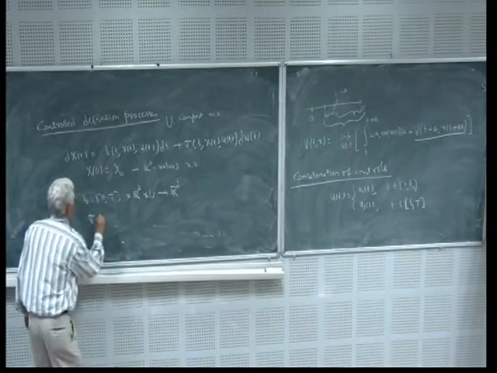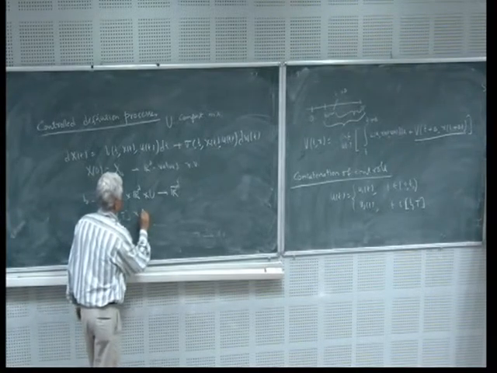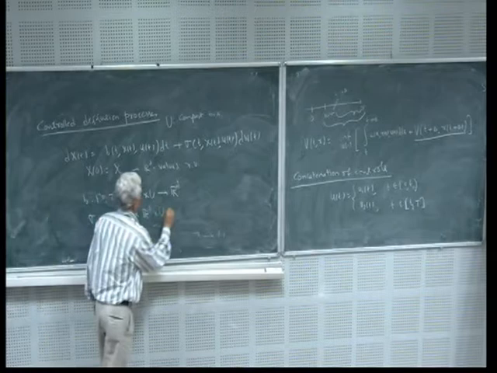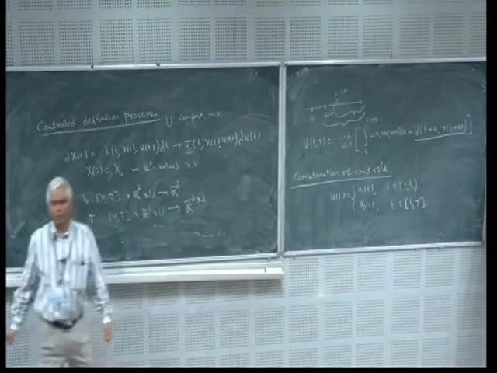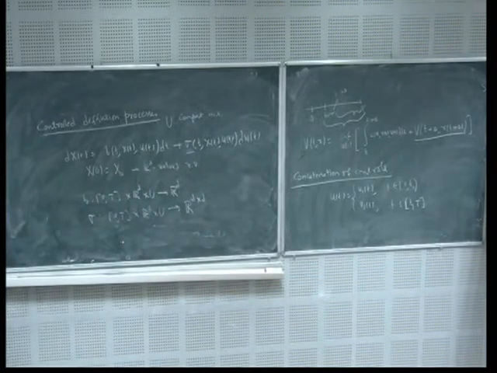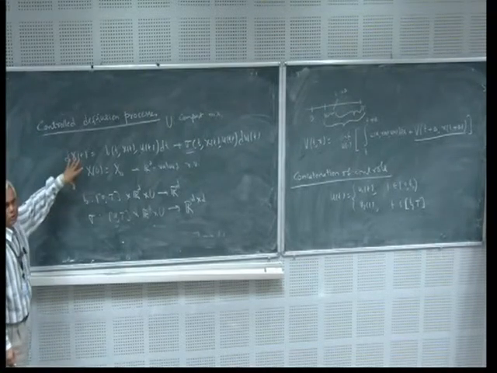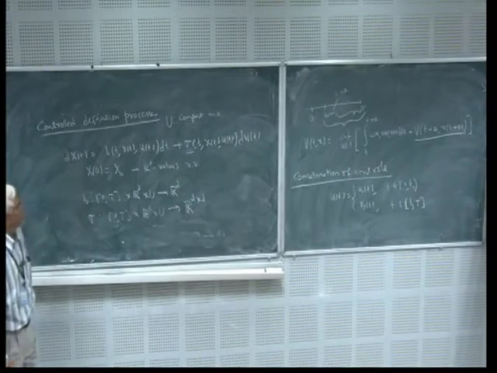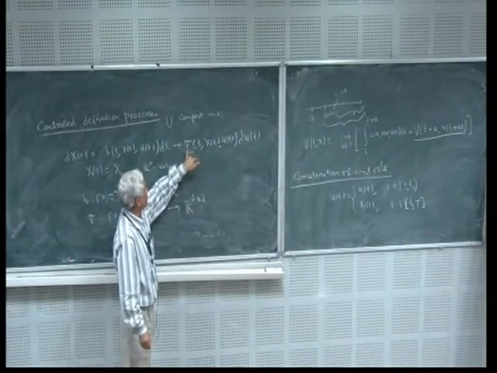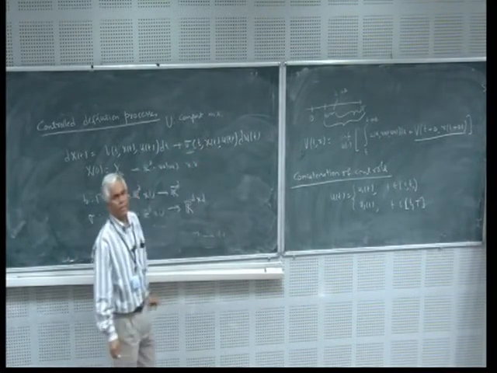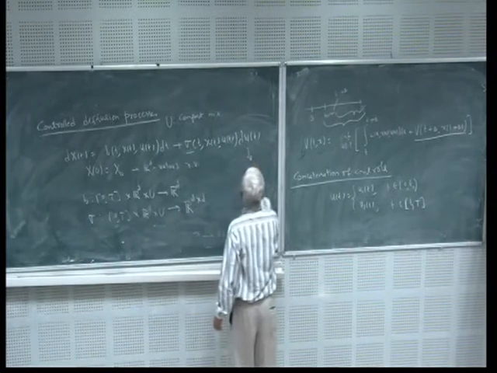Sigma is a function from 0 to T cross R^d cross U to, without loss of generality, a square matrix, because we will not worry too much about strong solutions, we will worry about weak solutions only. So if sigma is a rectangular matrix, then we will replace sigma by the non-negative square root of sigma sigma star. And W_t, as usual, is d-dimensional